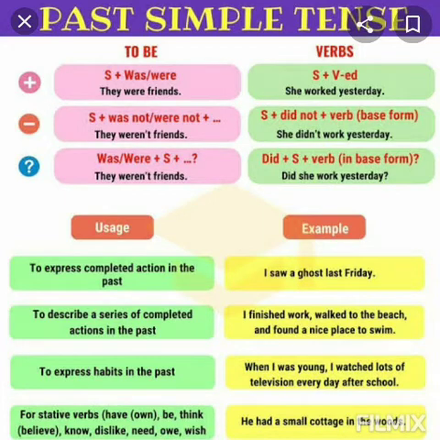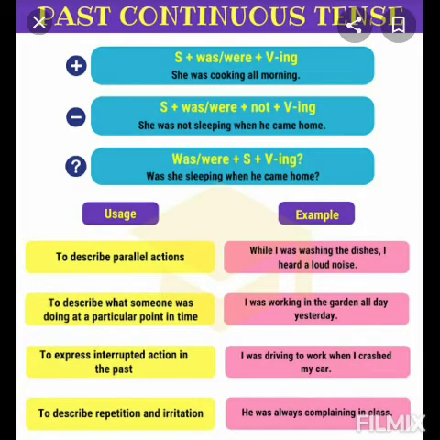Example, he had a small cottage in the woods. Now, where do we use past continuous tense? To describe parallel actions. To describe what someone was doing at a particular point in time. To express interrupted action in the past. To describe repetition and irritation.